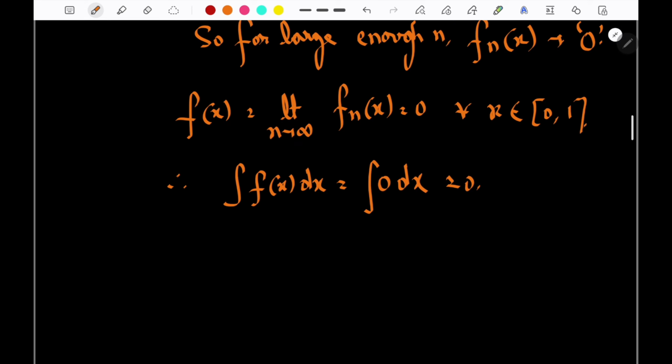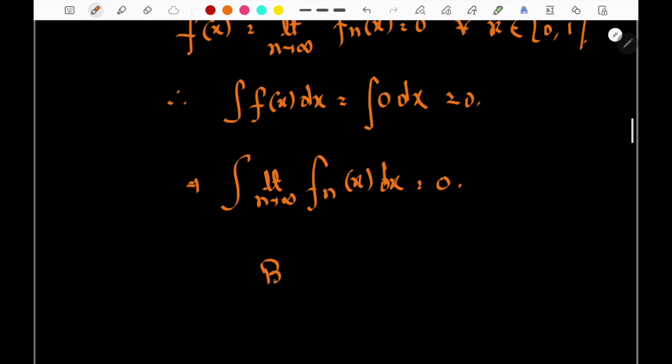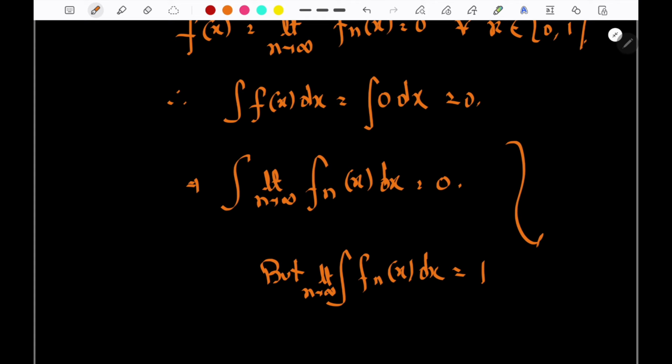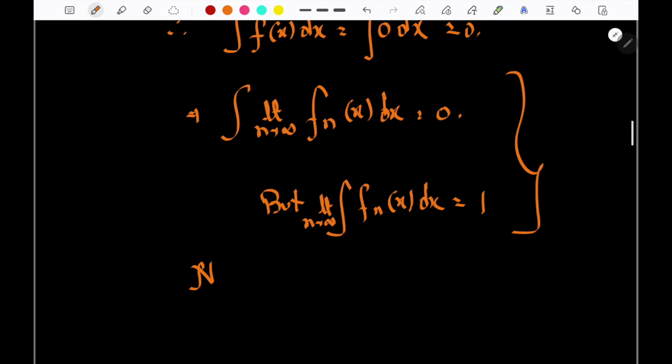What is the conclusion? Limit n tends to infinity of the integral of f_n(x) dx will be equal to 0, but limit n tends to infinity of the integral of f_n(x) dx was equal to 1. Now this is a contradiction, not equal.